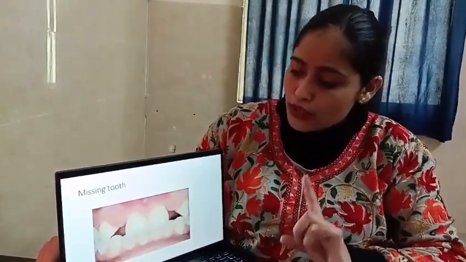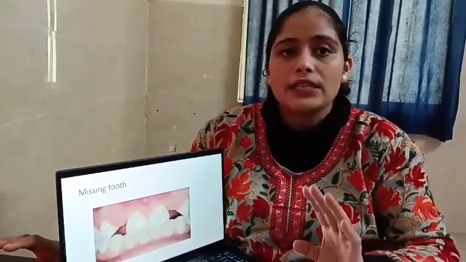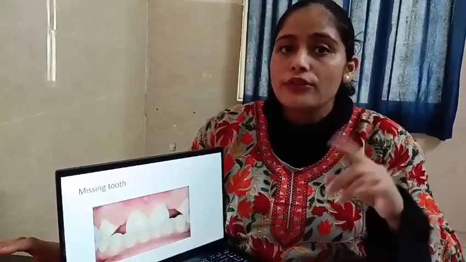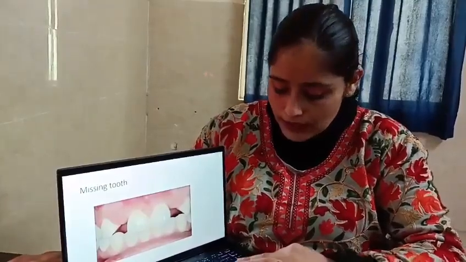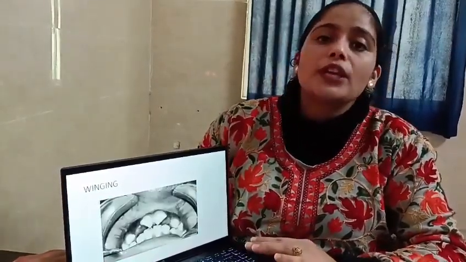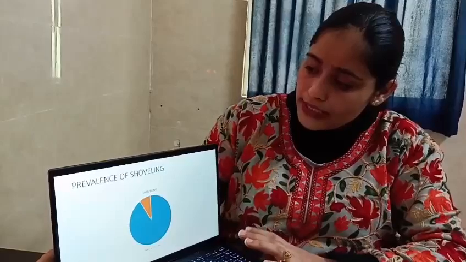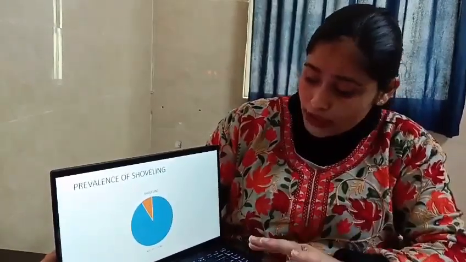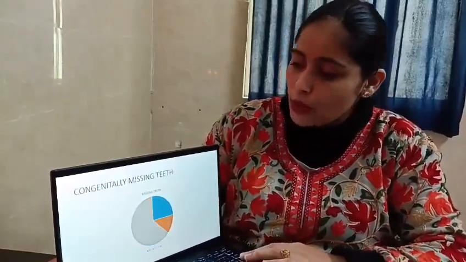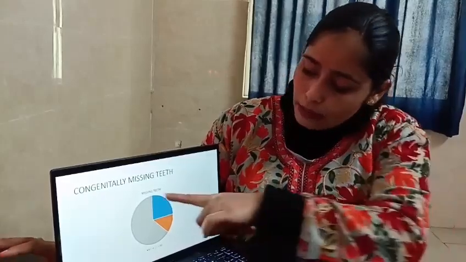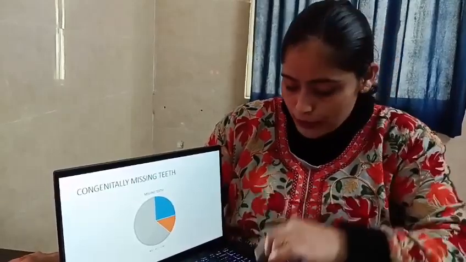According to literature, missing tooth is the commonest dental anomaly seen in the world, mostly the third molar first. Here, in the JNK population, the missing tooth was also the commonest anomaly, while winging was seen most commonly in the UP Western population. Shovelling was seen only in the northeastern population and a small amount of the UP population, while in the JNK population we didn't find any cases of shovelling. Congenitally missing tooth was seen most commonly in JNK. The blue one is represented by northeast and the orange one is the UP West population.